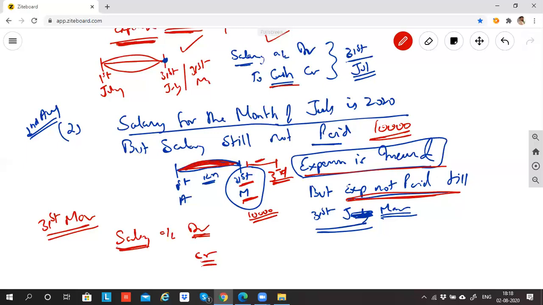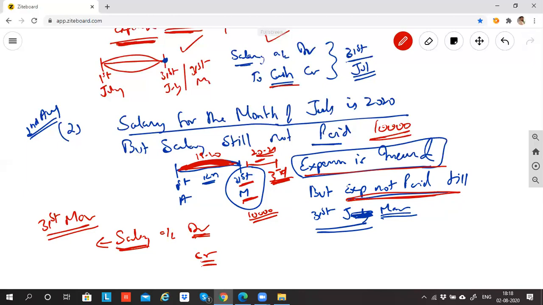Because it is the expense of this year, the expense of this period. Since you're paying on 3rd August or, let's say, next month or next year, you cannot record the expense in the next year. You have to record the expense in the year in which it is incurred. So can I say the salary is incurred in the current year? This current year is 1920 and the next is 2021. So the salary is incurred in 1920, so you have to record the expense in 1920.